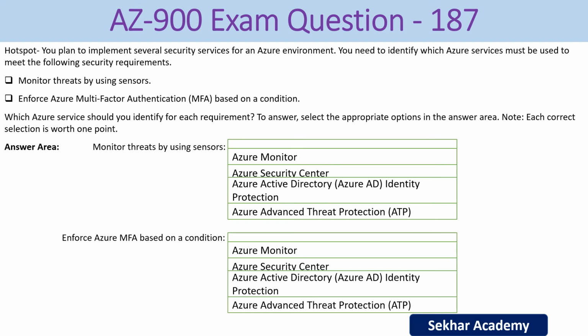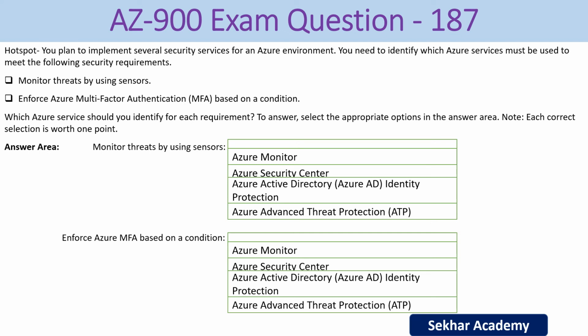Which Azure service should you identify for each requirement? To answer, select the appropriate options in the answer area, and note each correct selection is worth 1 point. So these are the 2 security requirements we have.